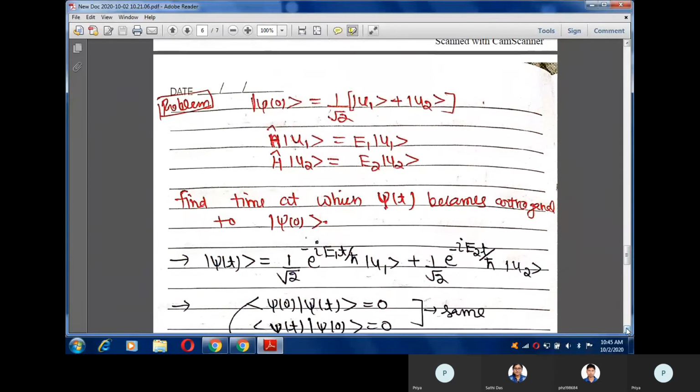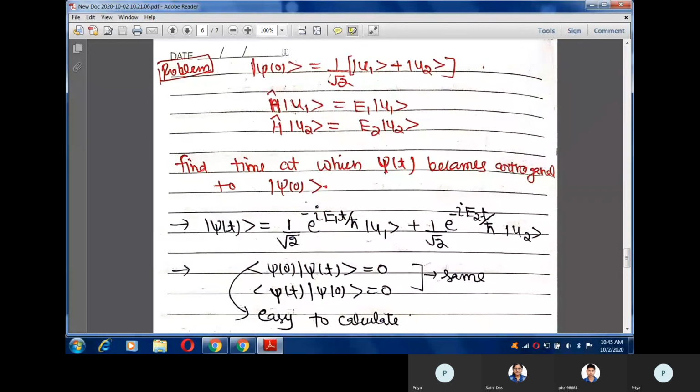So now the next problem is that we have a state at time t equals 0 that is some linear combination of u1 and u2. When I apply the Hamiltonian operator, we get energy eigenvalues E1 and E2. You have to find the time at which psi t becomes orthogonal to the state at time t equals 0. It means you have to find the time at which the state at time t and the state at time t equals 0 both become orthogonal to each other.